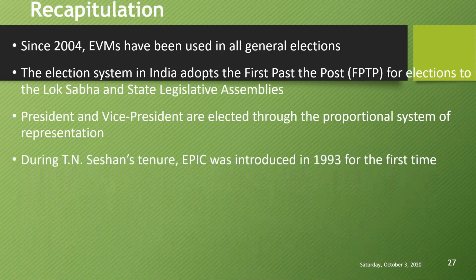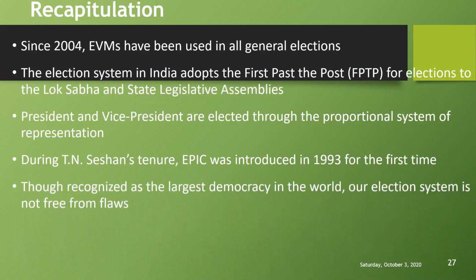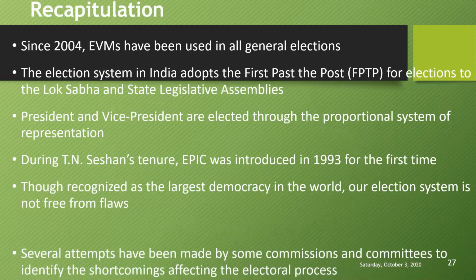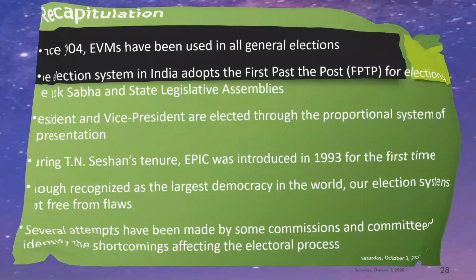During T.N. Seshan's tenure, the EPIC card was introduced in 1993 for the first time. Though recognized as the largest democracy in the world, our election system is not free from flaws. Several attempts have been made by some commissions and committees to identify the shortcomings affecting the electoral process.